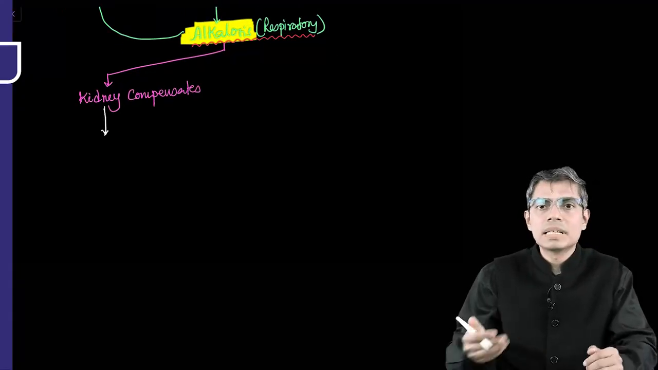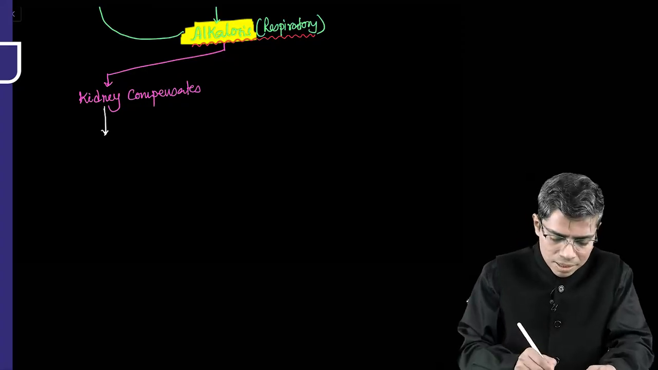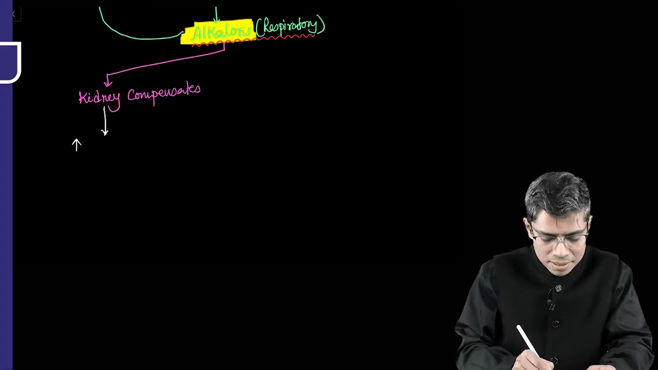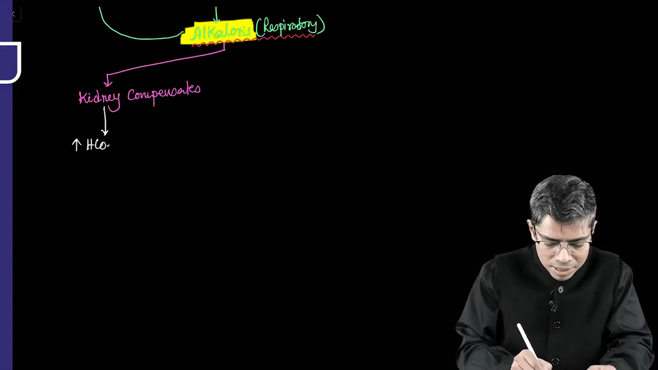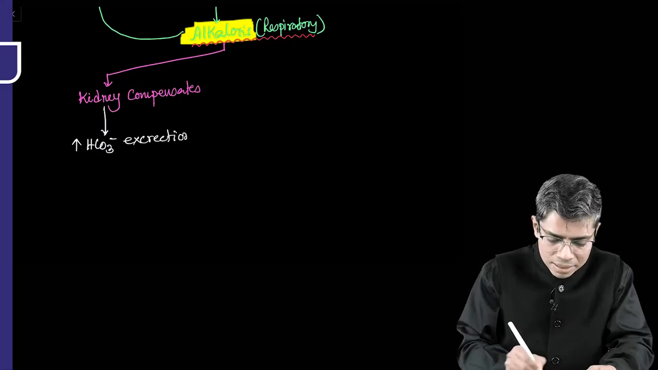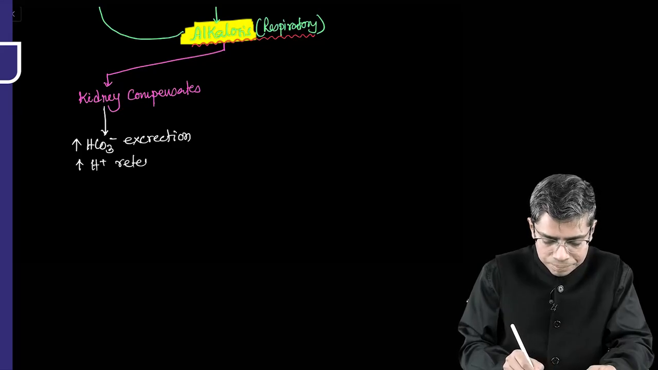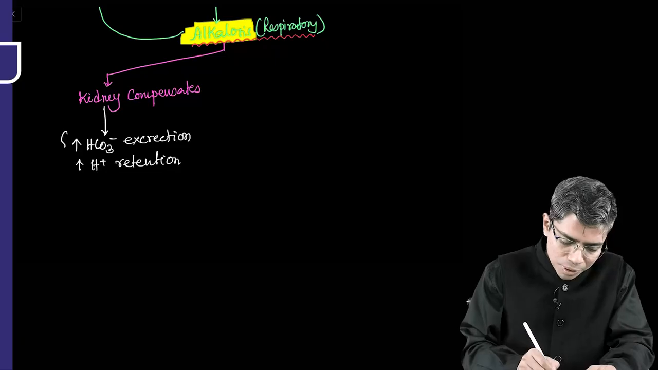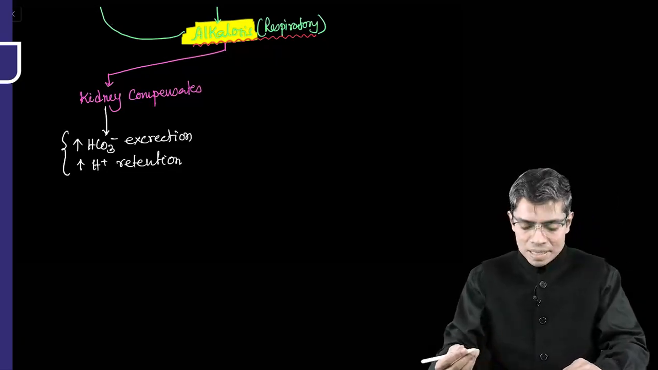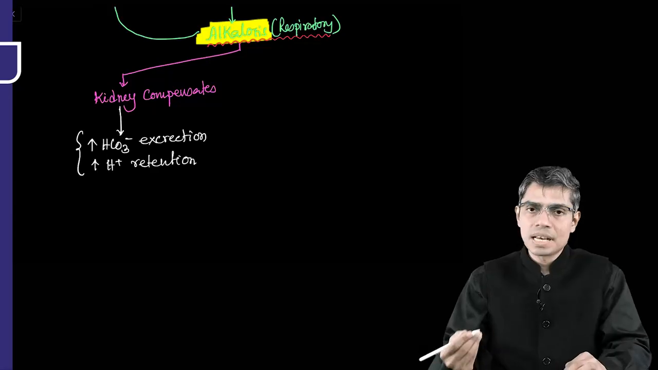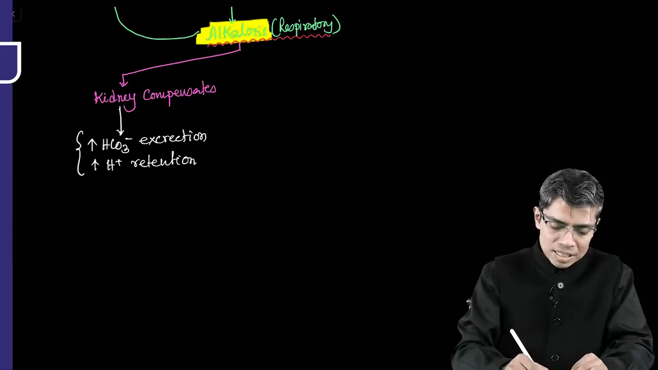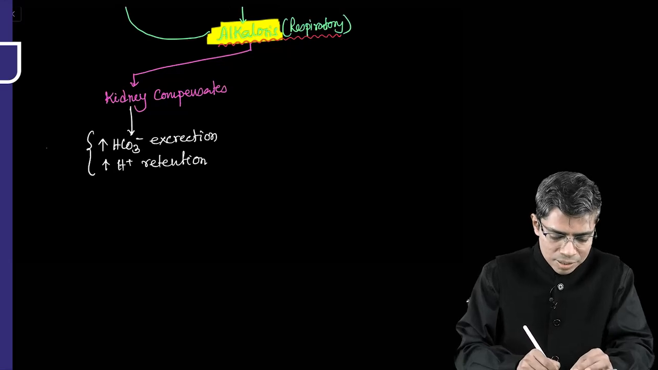So how will the kidney compensate this alkalosis? Okay, very simple. Tell me, how can the kidney compensate? The kidney will try to excrete more bicarbonate. So there is increased bicarbonate excretion, and there will be increased H plus ion retention. In this way, the kidney is compensating the alkalosis which has developed. How much time will this compensation take? It will take a few days, 2 to 3 days, right?